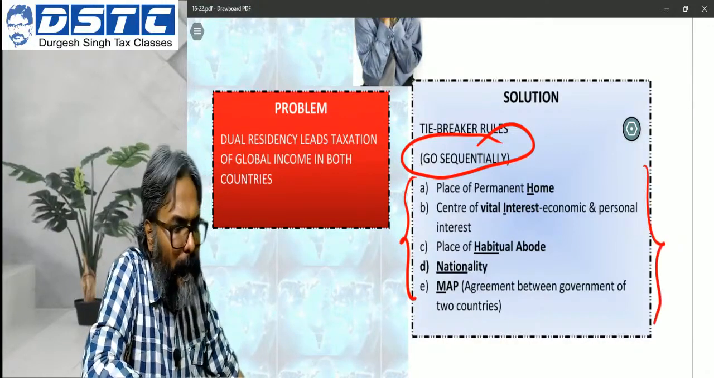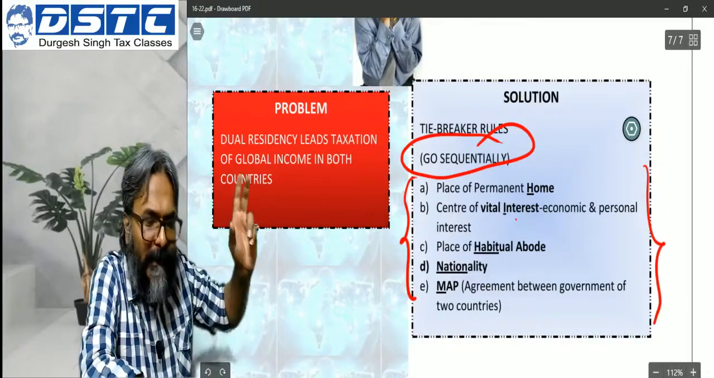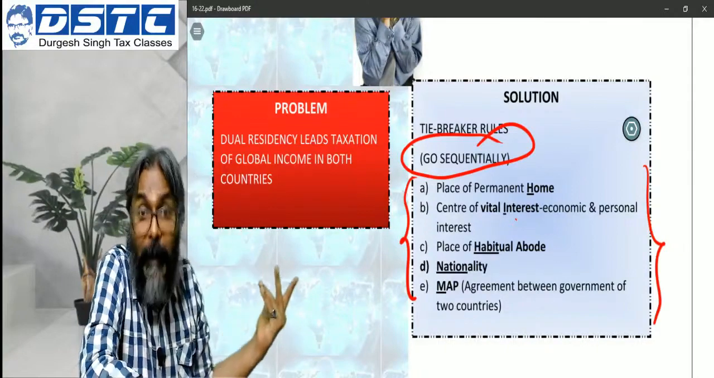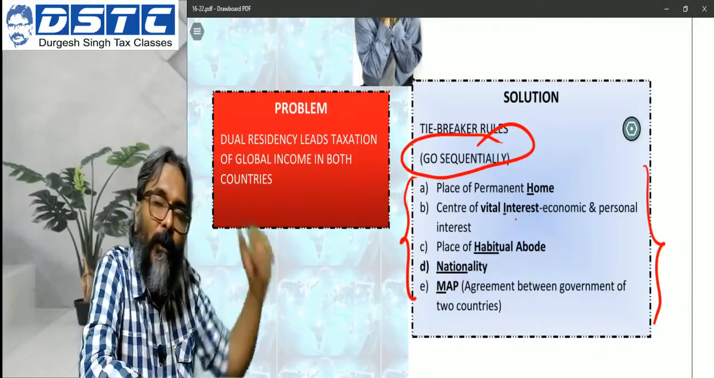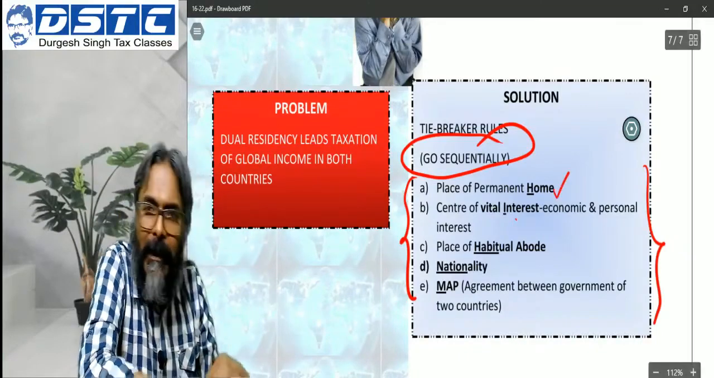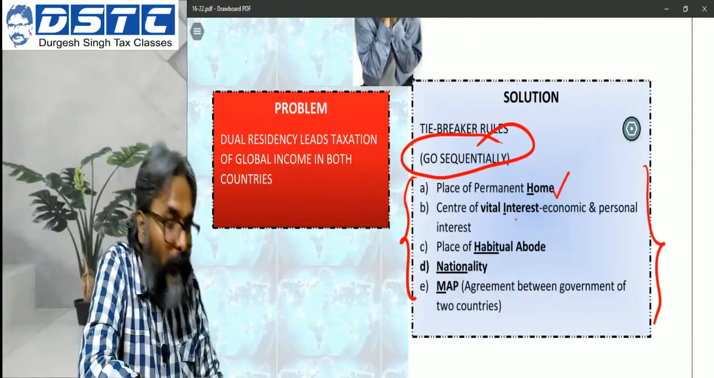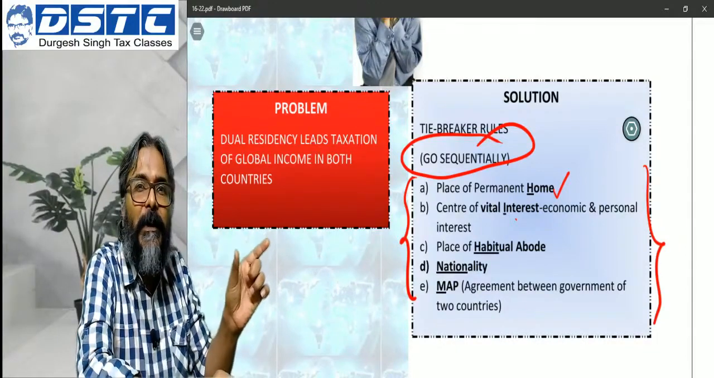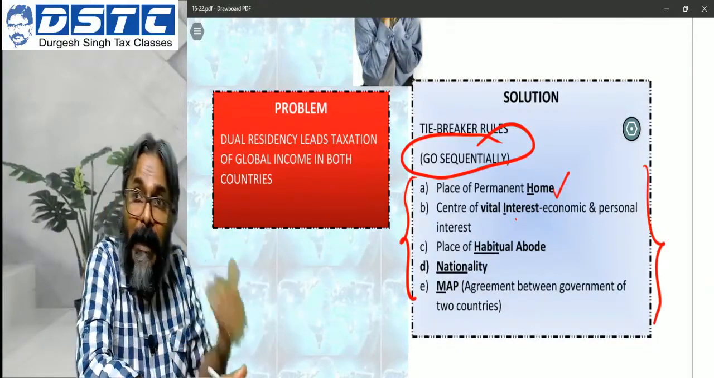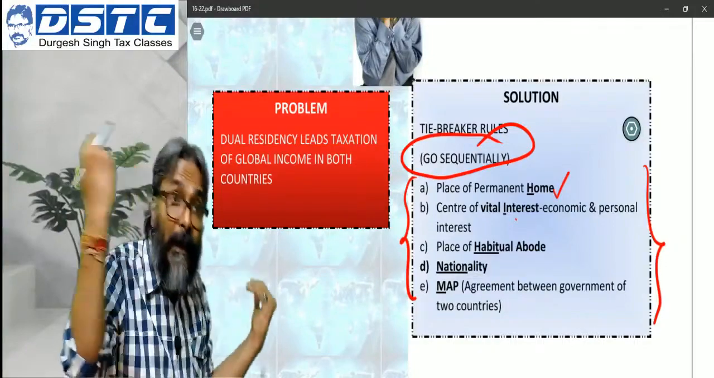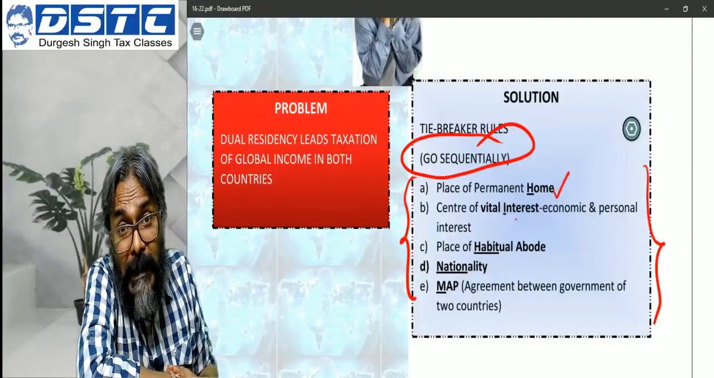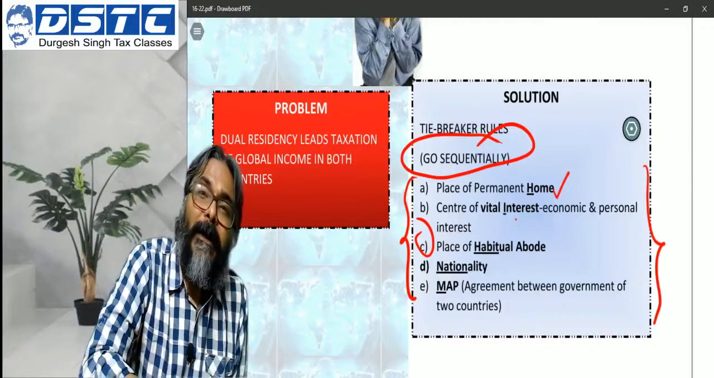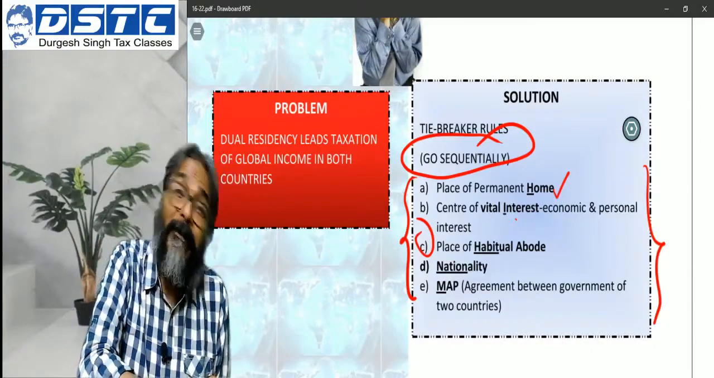So place of permanent home, center of vital interest. This is sequential. Like your permanent home: if you have a home in India also, and you have a home in USA also, then point number A does not give you the answer. Then go to point B. And what is this point number B? Center of vital interest, economic and personal, where you have the vital interests situated, whether it is USA or India. On that basis, you will get your answer. If it is equally placed in both the countries, then you go to point number C, habitual abode, where you habitually reside. You say, I habitually reside in both the places.